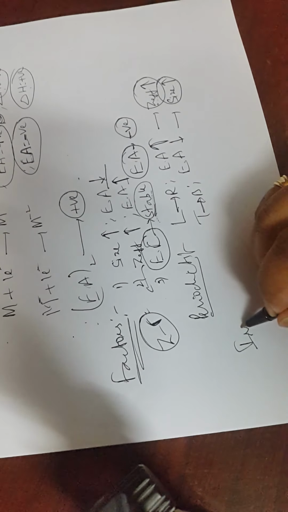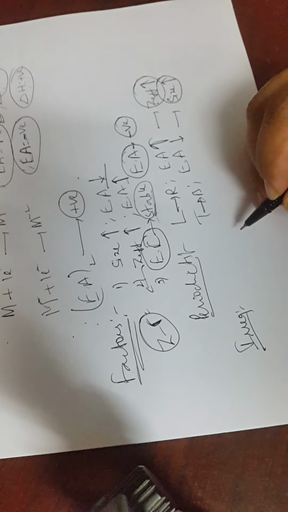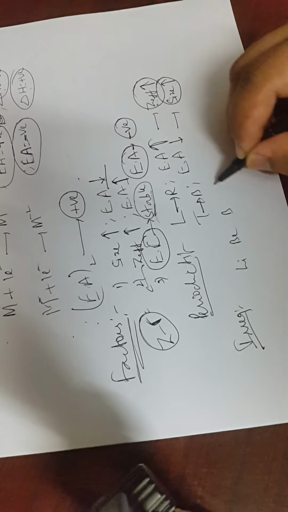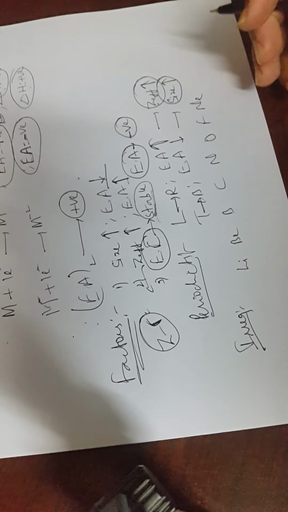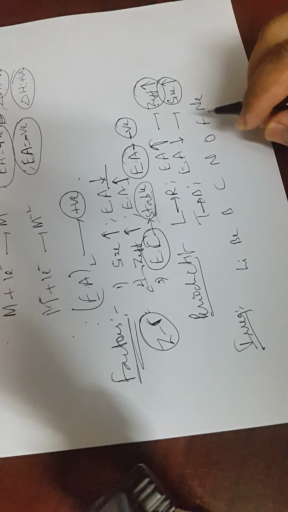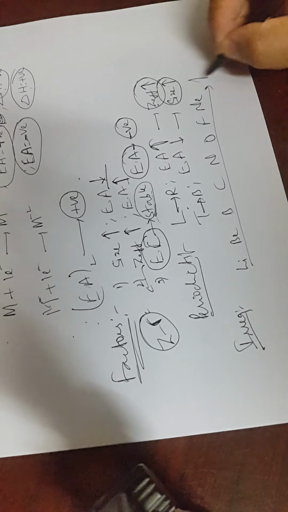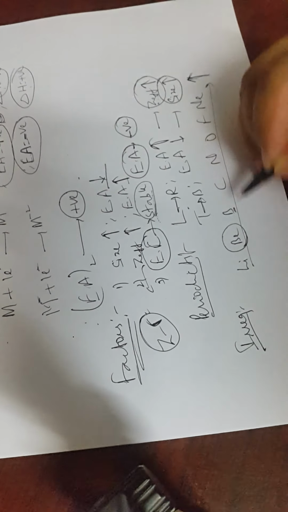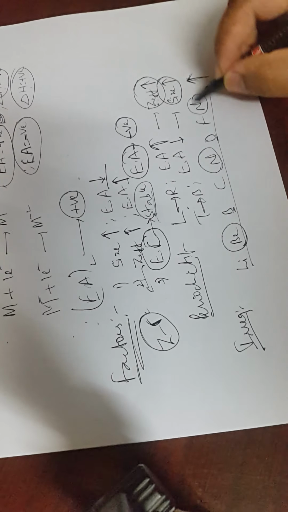We have irregularities also. That is, as I said just now, the beryllium case. Beryllium case is what? Fully filled. So in the second period, lithium, beryllium, boron, carbon, nitrogen, oxygen, fluorine and neon, you will find the electron affinity normally from left to right. Normal trend, it should increase. It is increasing.